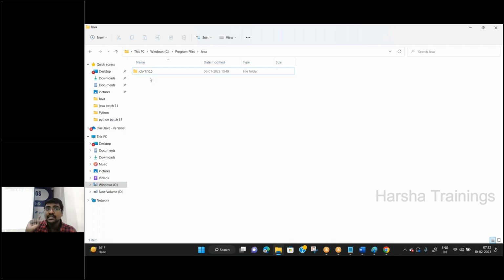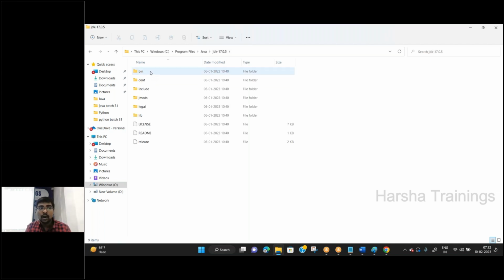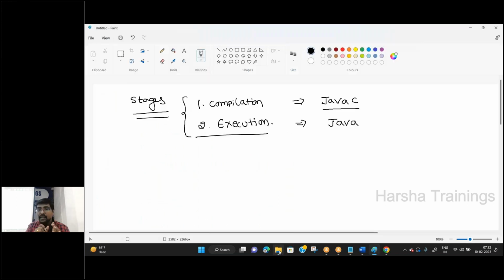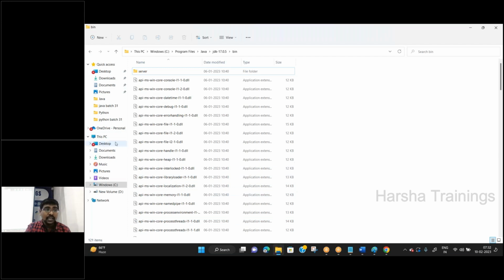But the path is still set to JDK 19. That is the problem. Now, what is your aim? You need to set the path to the other version. The procedure is the same. Whenever I delete, the path is available to version 19, but the JDK is deleted.